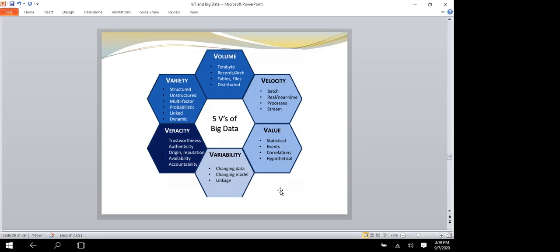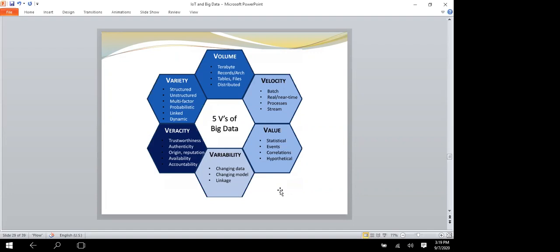The next one is variety. It means a variety of data: text, audio, video, and everything. The data can be structured, unstructured, and semi-structured. Different types of data come in, and all of that variety has to be stored here.